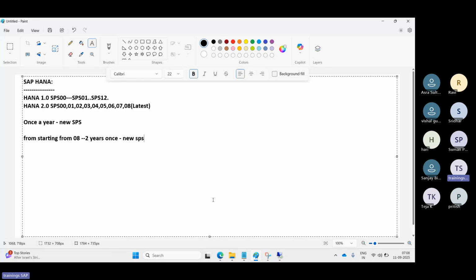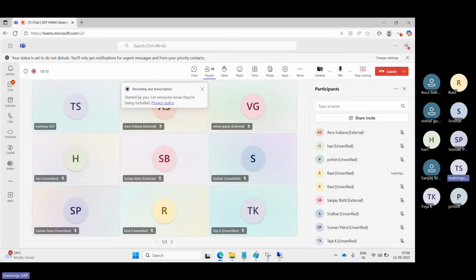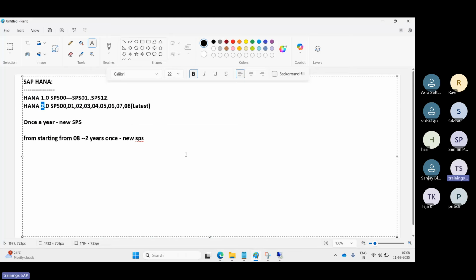Sir, what is the difference? You mentioned HANA 1 and HANA 2. Sir, what is the difference between Robo 1.0 and 2.0? In Robo 1.0 we know only one Rajnikant, right? In 2.0 we have some kind of Chitti robo, some new technology they have used. It's very interesting, right? Similarly, in HANA 1.0 and 2.0 also there are some differences, some new architectural changes they have made.